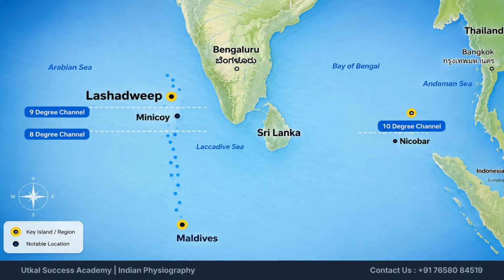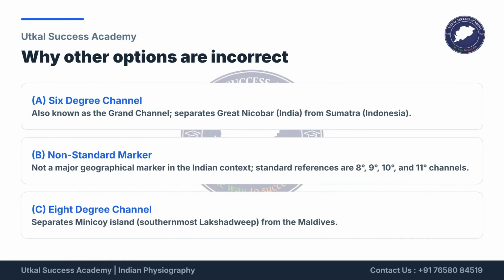This map illustrates the locations of key channels. Notice the 8 and 9-degree channels separating Minicoy from the Maldives and the rest of Lakshadweep, and the 10-degree channel near Nicobar. Reviewing the incorrect options from the quiz, the 6-degree channel is the Grand Channel. Non-standard markers are not major. The 8-degree channel separates Minicoy from the Maldives, not Suhaili Islands.